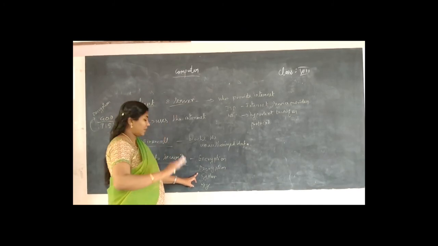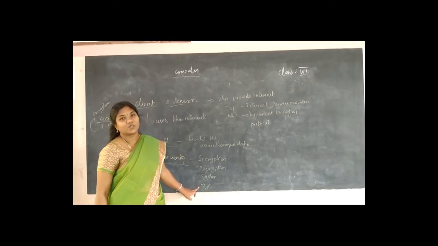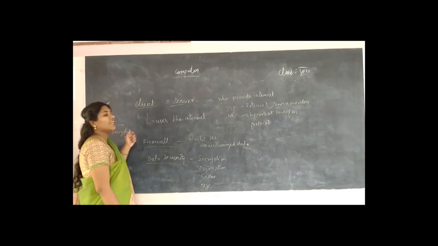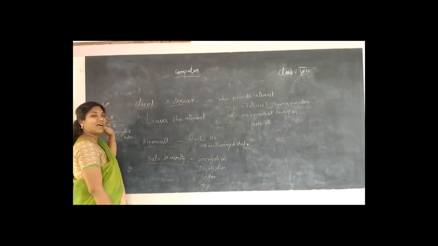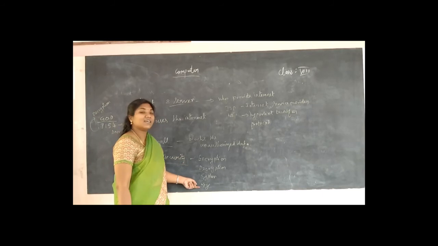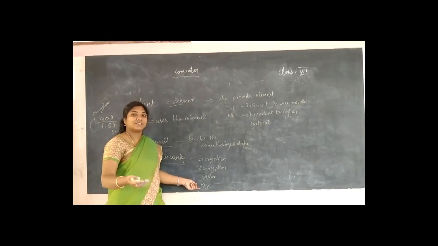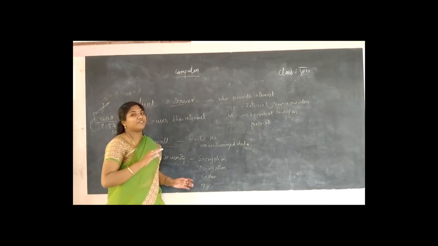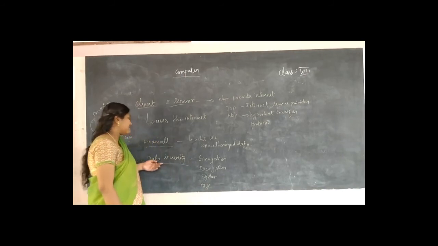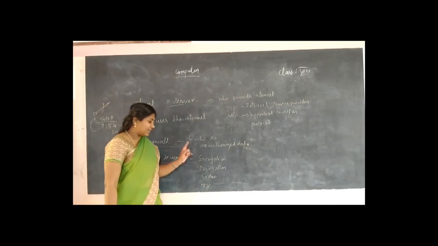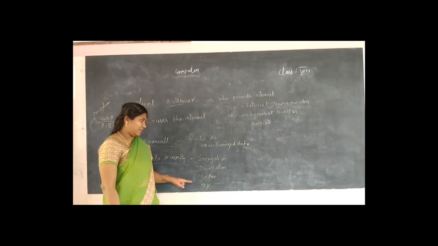Okay, and the next one is key. Only if this key is given can they decrypt it. So that is the key which is given to the person so that he can decrypt the data and find the original data. Okay, this is data security: encryption, decryption, cipher, and website security.